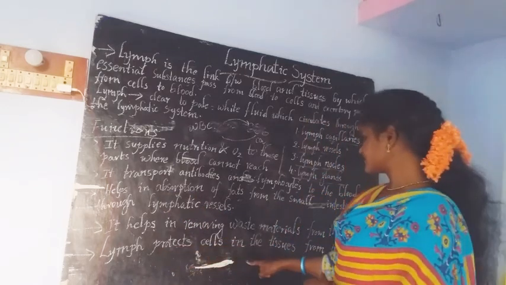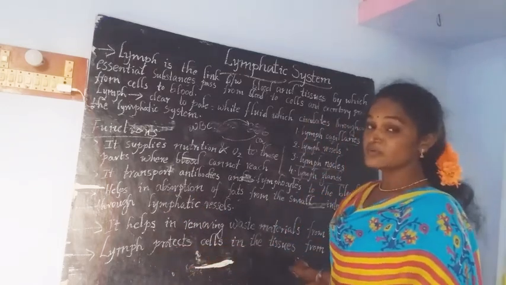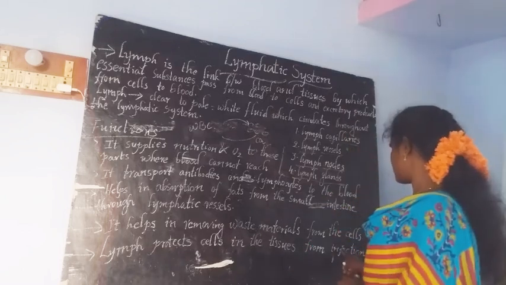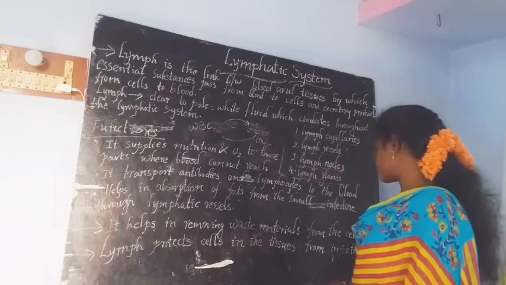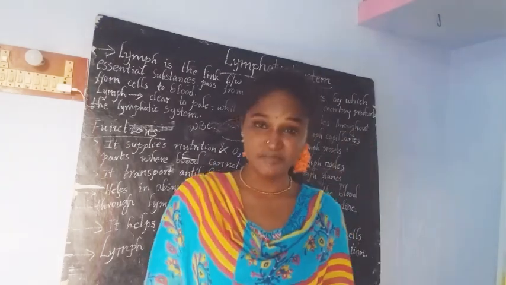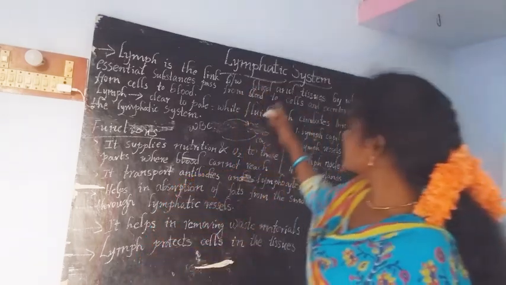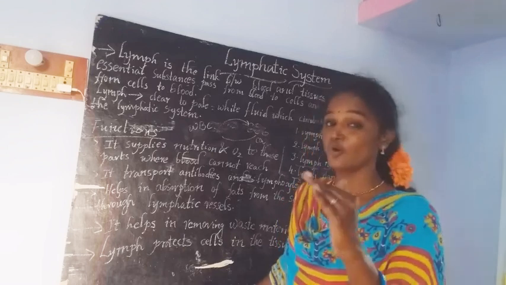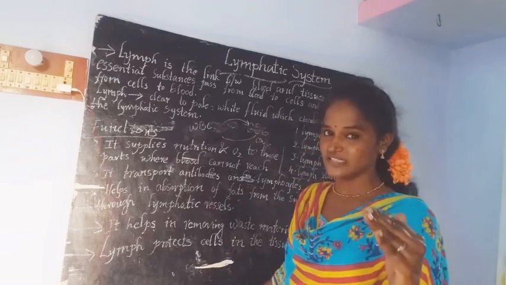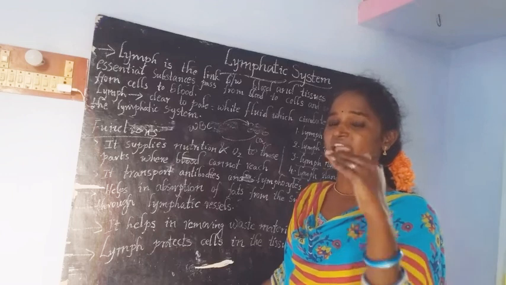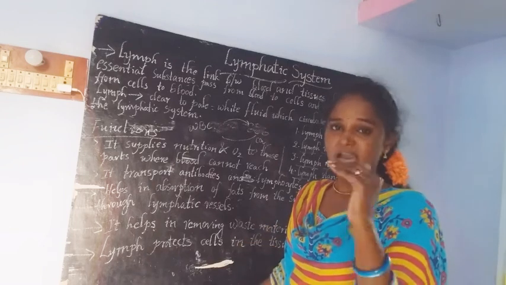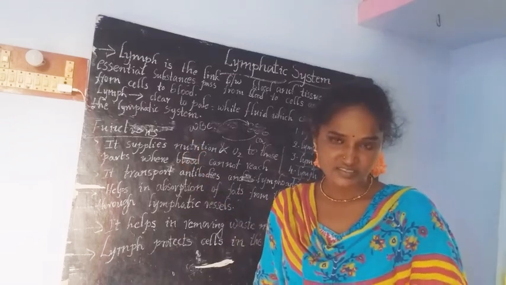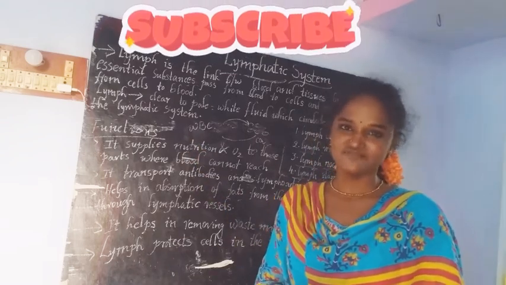Lymph protects cells in the tissue. It is able to protect the cells from infections. This is about the lymphatic system. Here you need to understand the main point, the only difference between lymph and blood. Blood contains liquid portion and solid materials. But in the lymph, only the liquid portion is present along with the WBC. That thing you need to understand well.